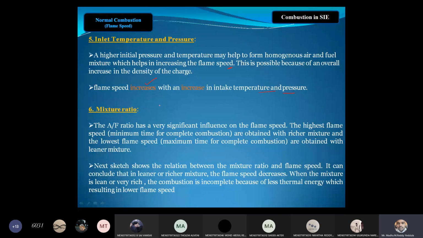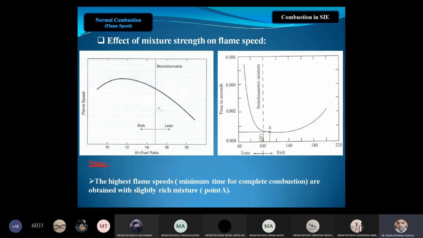Okay, and the next one, air-fuel ratio. The air-fuel ratio has a very significant influence on the flame velocity. The highest flame speeds are obtained for richer mixtures, and the lowest speeds for leaner mixtures. So leaner mixtures will take more time to complete the combustion, and richer mixtures will take less time. If you see in the next slide, this is the stoichiometric air-fuel ratio, 15 is to 1.